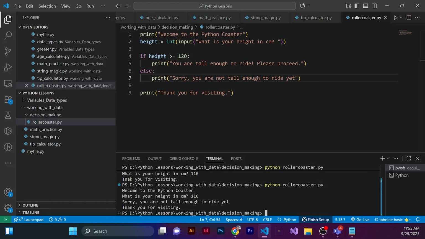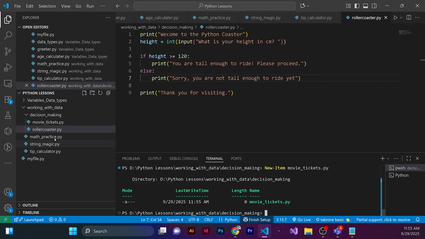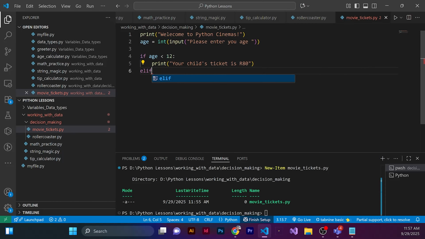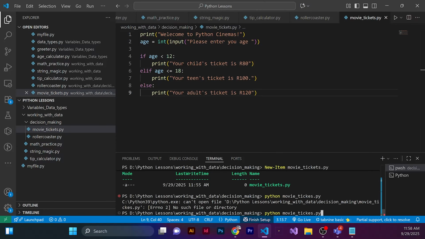For this I'm going to make a new file. I'm going to call it movie tickets.py, and then let's go ahead and write elif, which is short for else if, age is greater or equal 18, and then let's say 21, and you can see that I am rusty. But how does Python read this?